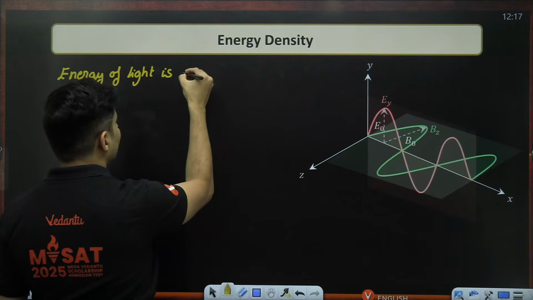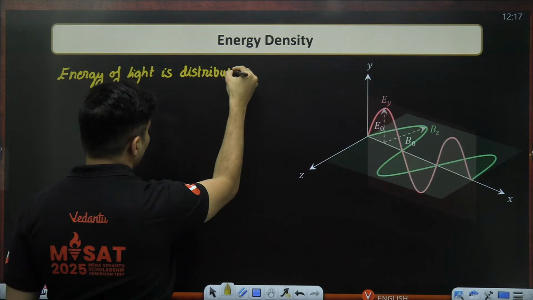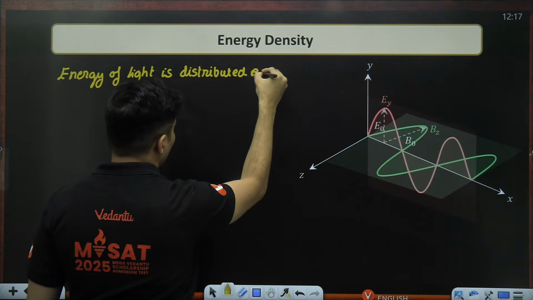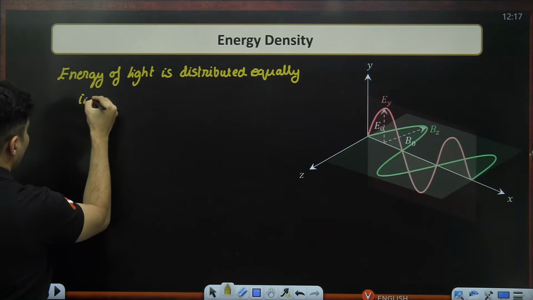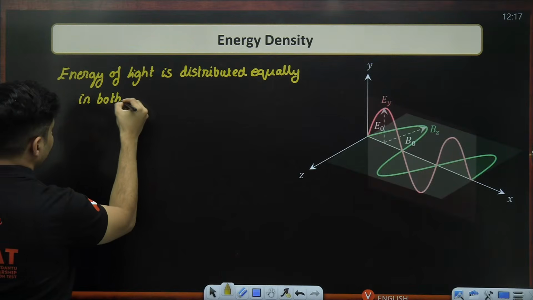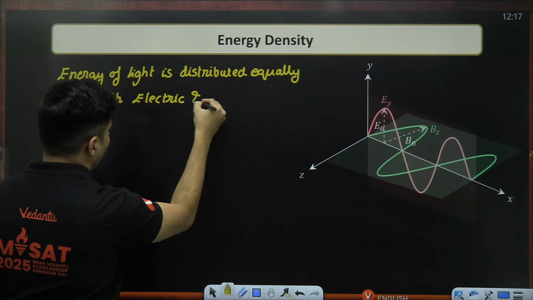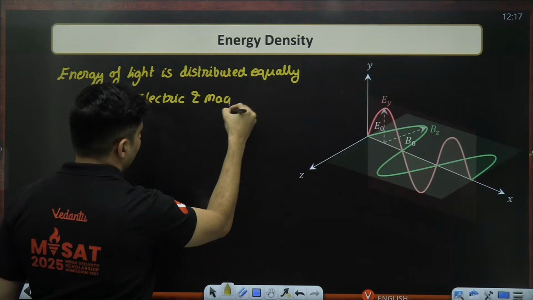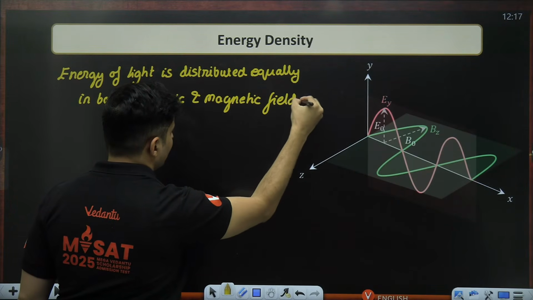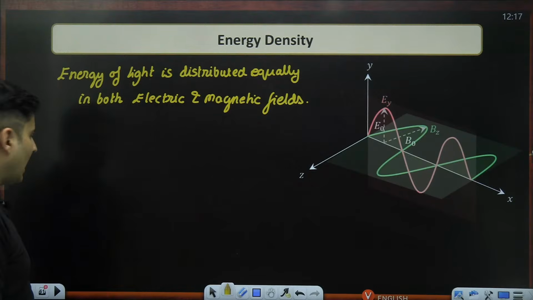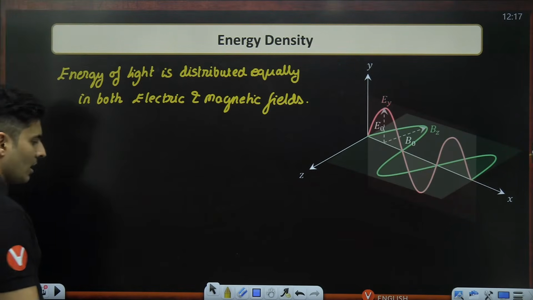The energy of light is distributed equally in both electric as well as in the magnetic fields.